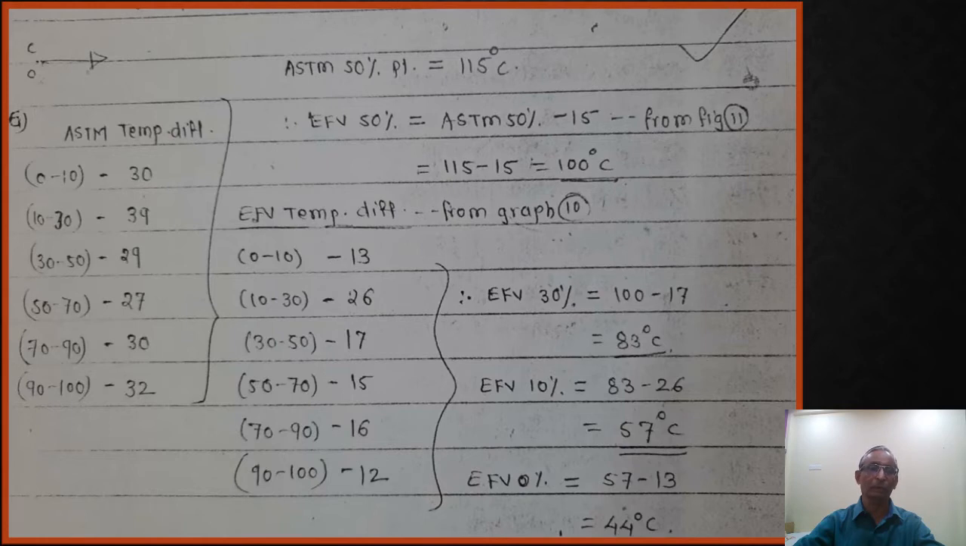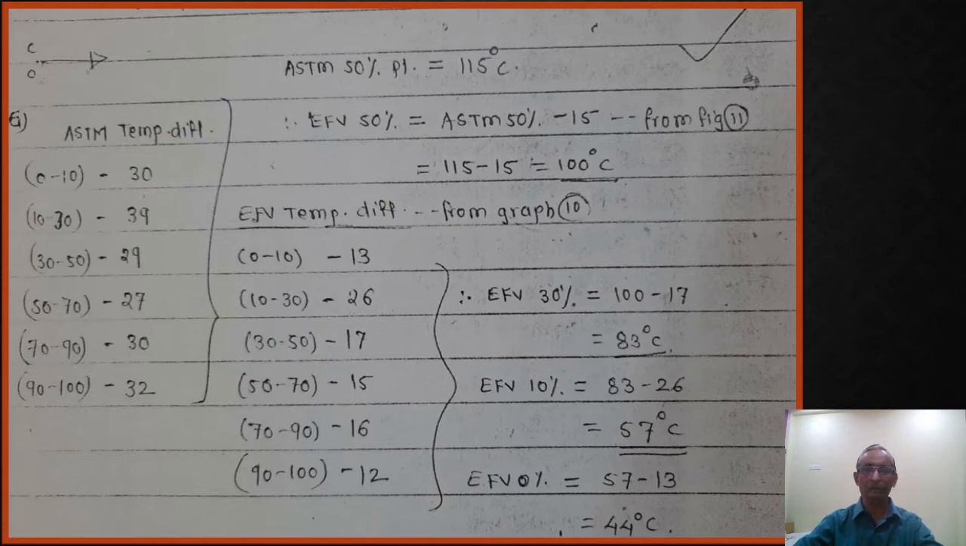So first you have to identify the ASTM temperature difference. This is given, 0 to 10 is 30. So for that, the EFP temperature difference is 13, which you find from the graph. With the help of this EFP temperature difference, we find the EFP points, that is 10%, 20%, 30%, 50%. So the EFP 30% is the 50% point, that is 100 degrees, minus the difference 17, that is 83 degrees centigrade.